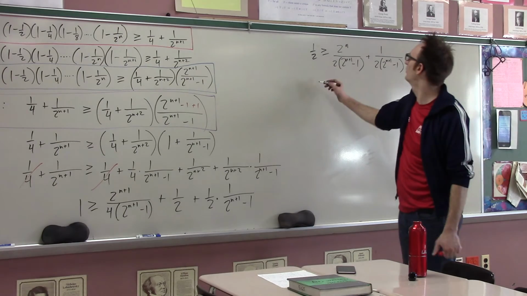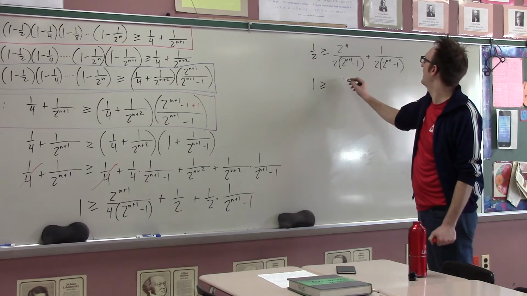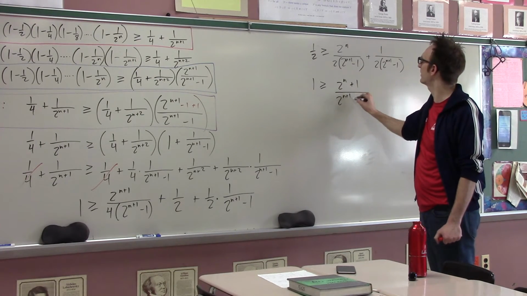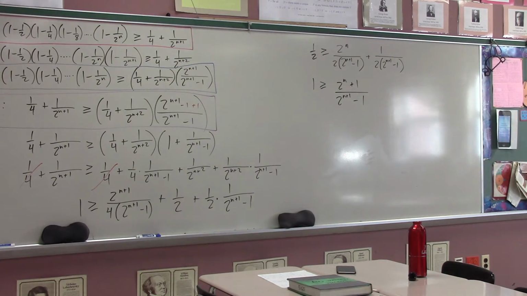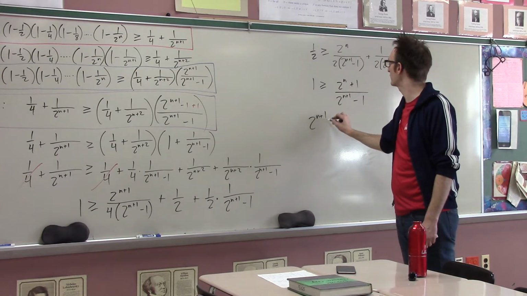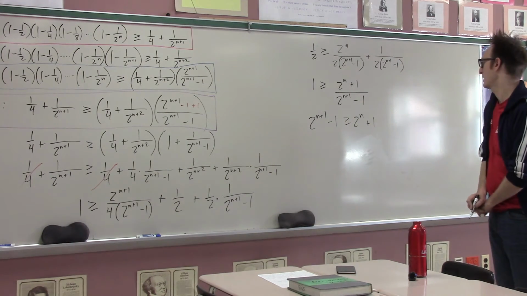Multiply through by 2, so I get 1 is greater than or equal to 2 to the n plus 1 over 2 to the n plus 1 minus 1. Did you guys follow that? Wait, did I do that right? Yeah. I just multiplied through by 2. Now what? Move that over here. So that's 2 to the n plus 1 minus 1 is greater than or equal to 2 to the n plus 1.